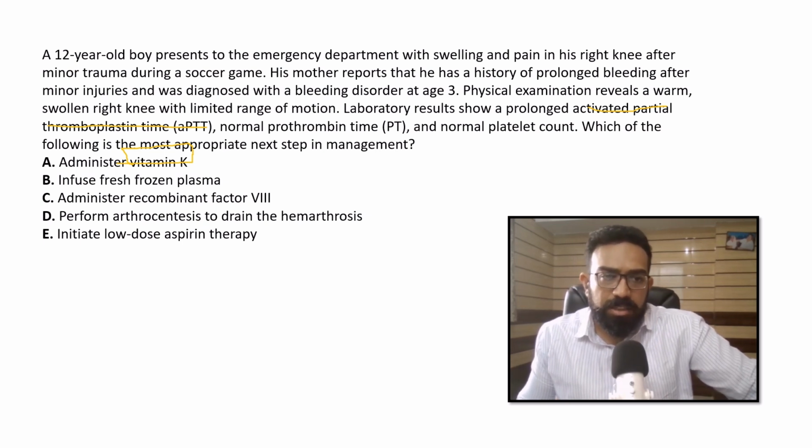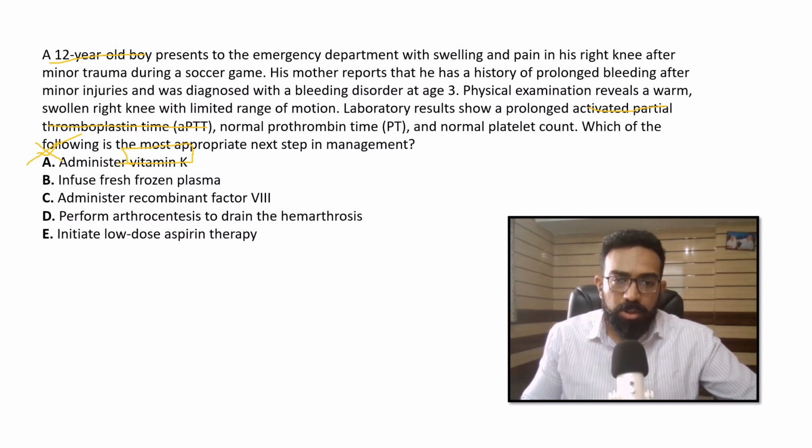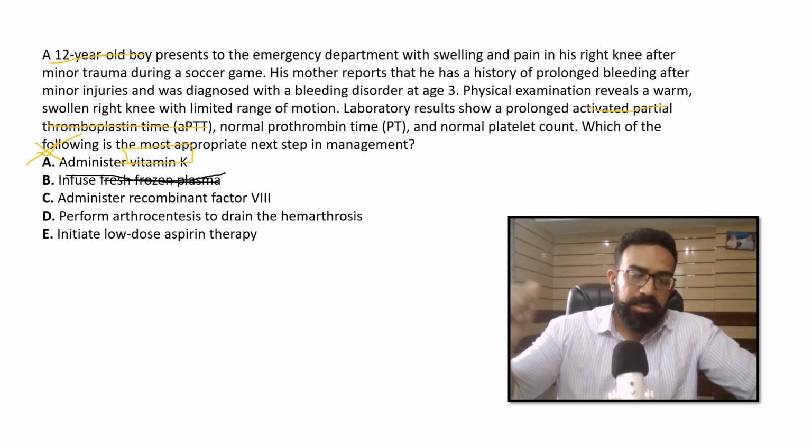But this is a healthy 12-year-old boy, not a chronic alcoholic, not on warfarin. So this is not the right option. The second one is fresh frozen plasma. We give fresh frozen plasma when there is a deficiency of multiple clotting factors, not if a single factor is affected.